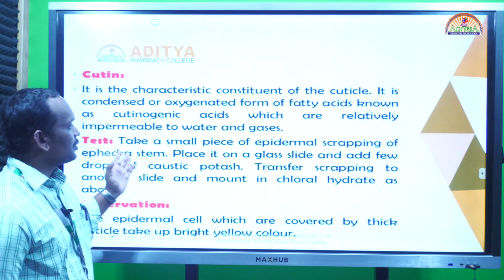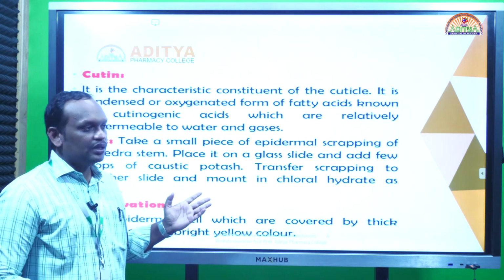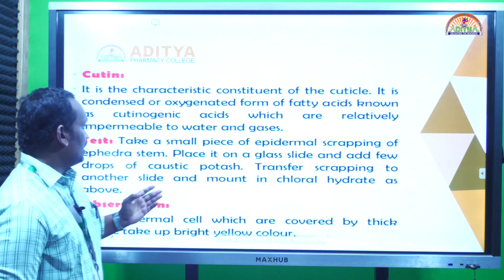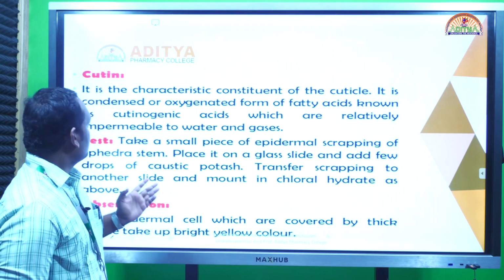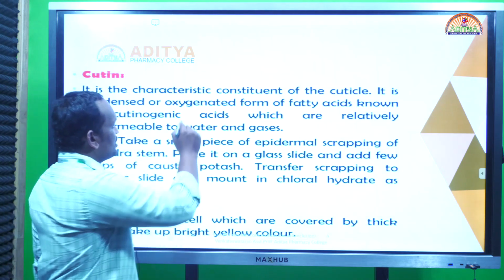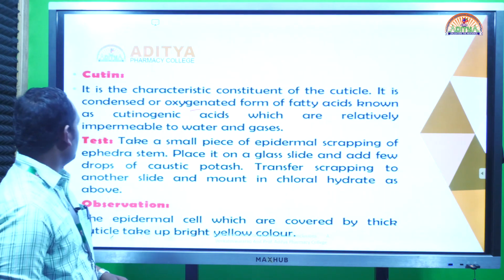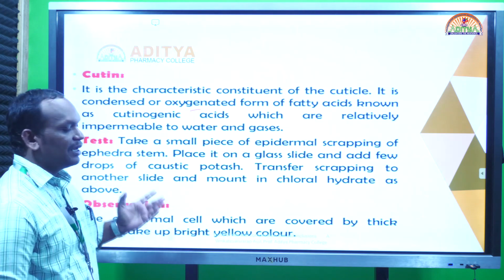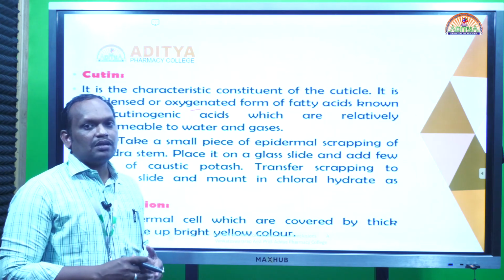And next, cutin is also an important cell wall constituent, so it's present in some of the cells. It is also present, condensed with some oxygenated fatty acids in the cutin. How can you identify the cutin? Generally, epidermis contains cutin in some of the plants.